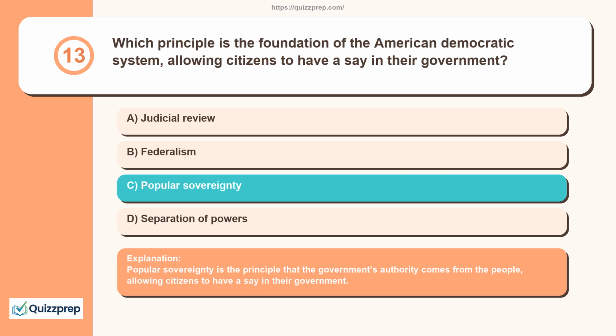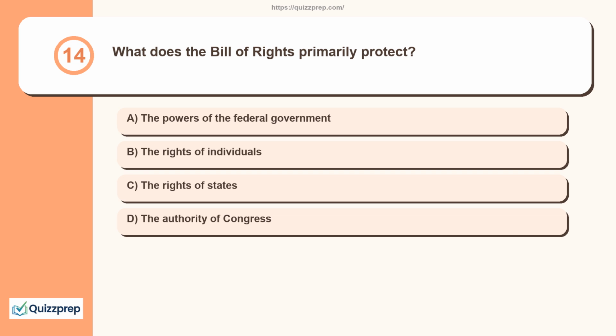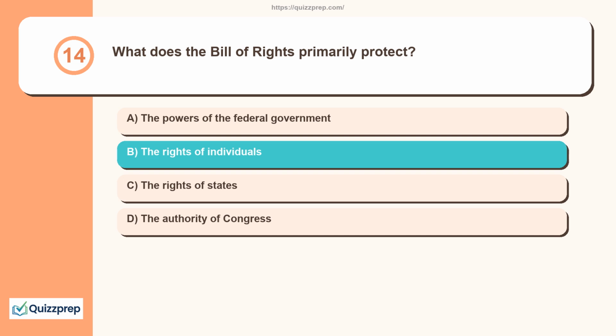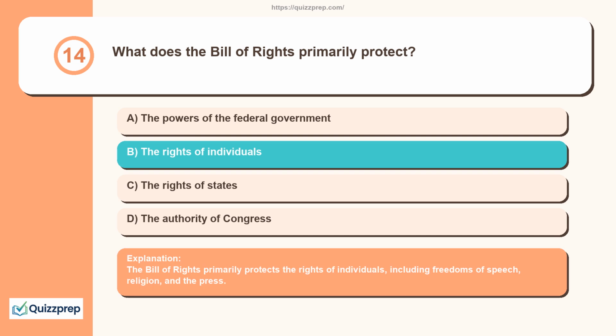Popular sovereignty is the principle that the government's authority comes from the people, allowing citizens to have a say in their government. Question 14. What does the Bill of Rights primarily protect? The powers of the federal government, the rights of individuals, the rights of states, the authority of Congress. The Bill of Rights primarily protects the rights of individuals, including freedoms of speech, religion, and the press.